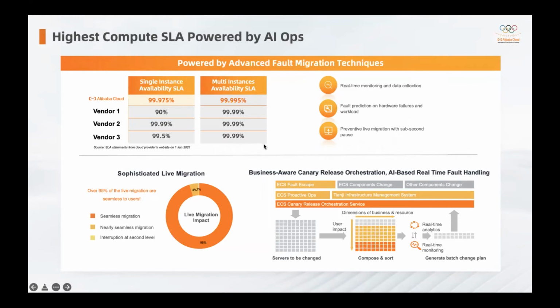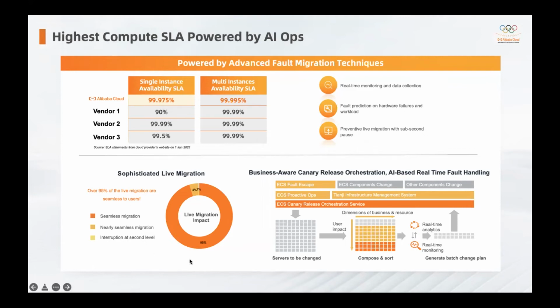Why can we achieve such a high SLA? That's because we have big data and AI behind to do real-time monitoring and fault prevention, and we also have the technology to migrate your workload seamlessly without any impact to your business.